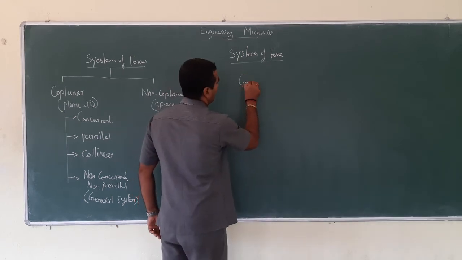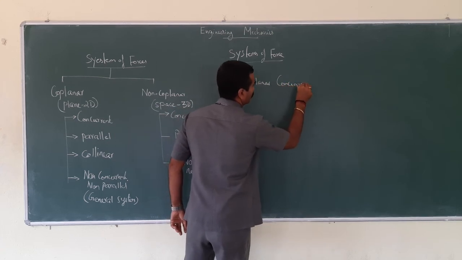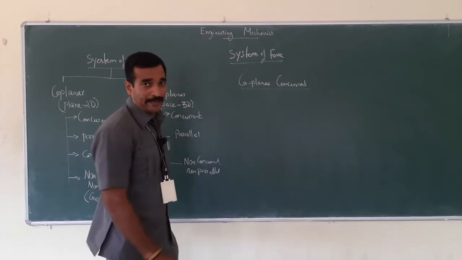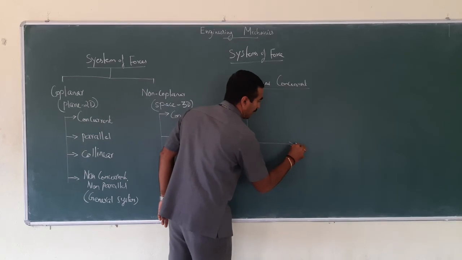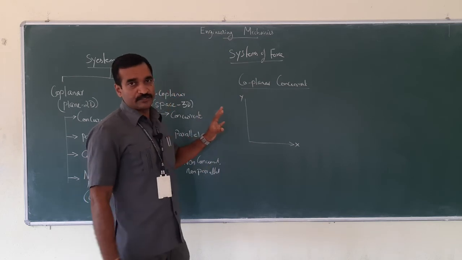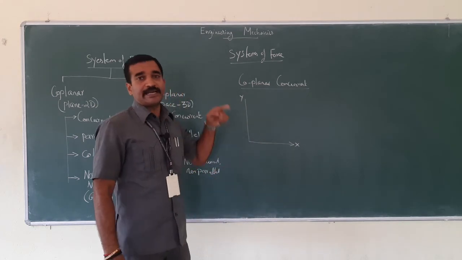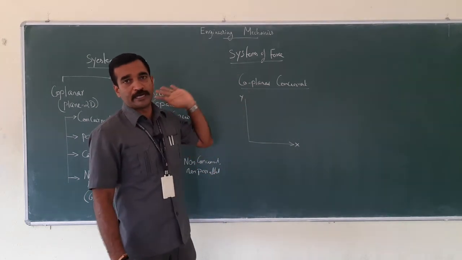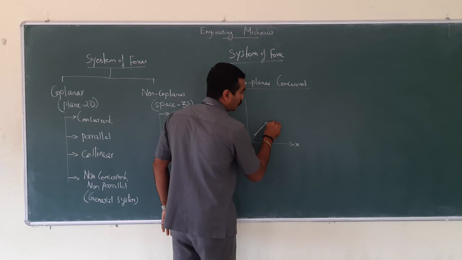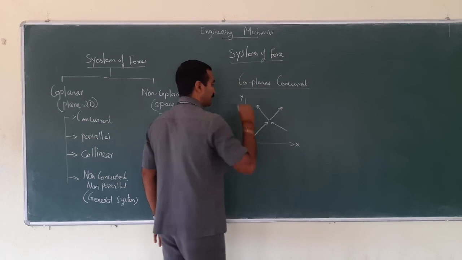So the coplanar concurrent forces, because it is two-dimensional. So let me just take xy as a plane. Right. Now the forces which would act, even several forces which will act and meet at a point or intersect at a point or pass through that point. Assume a point is here, the force which is acting here, the force which is acting here, the force which is acting here, the force which is acting here.